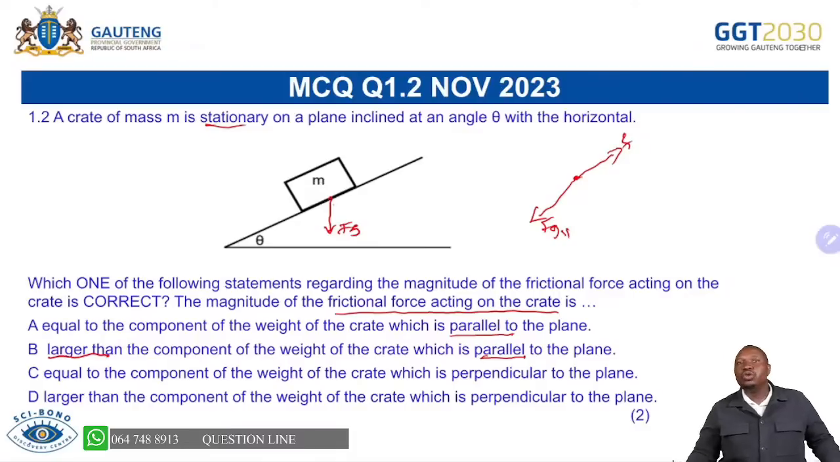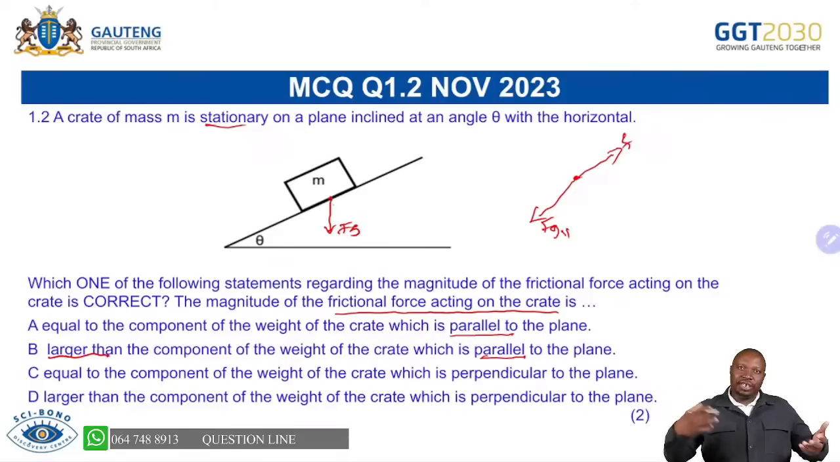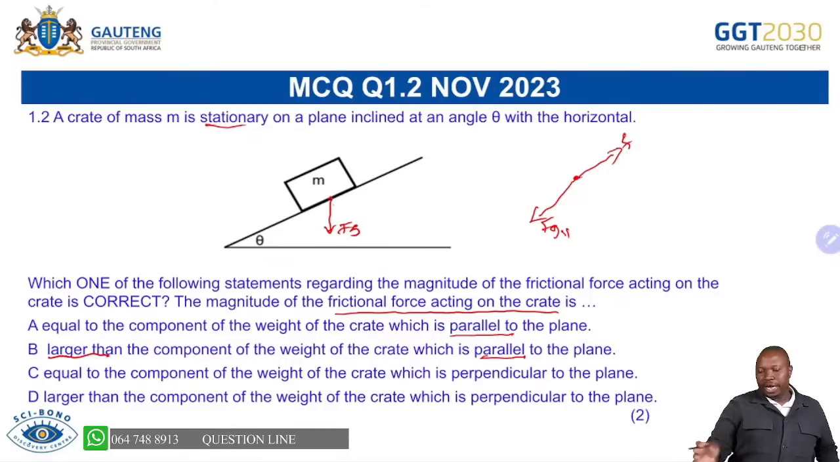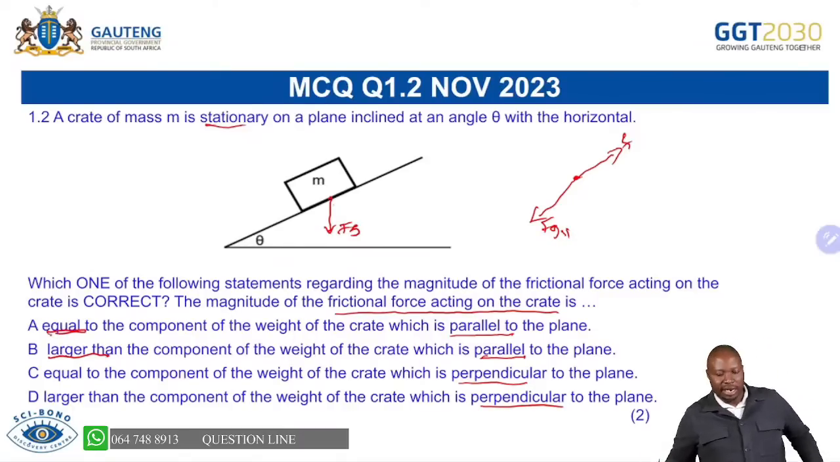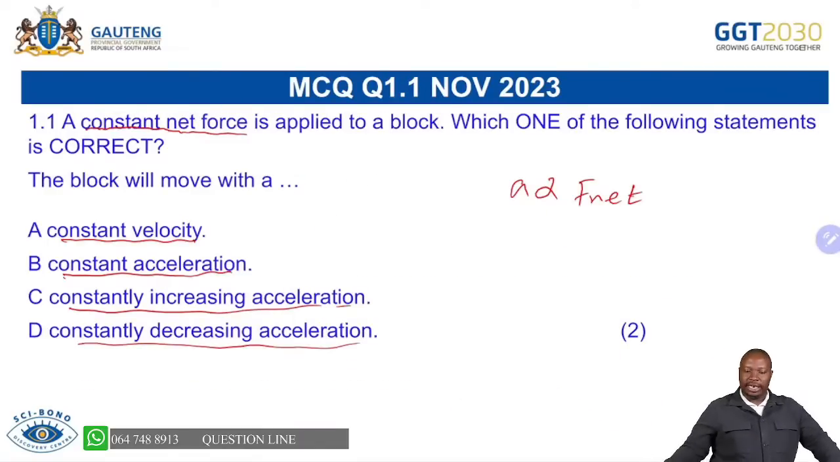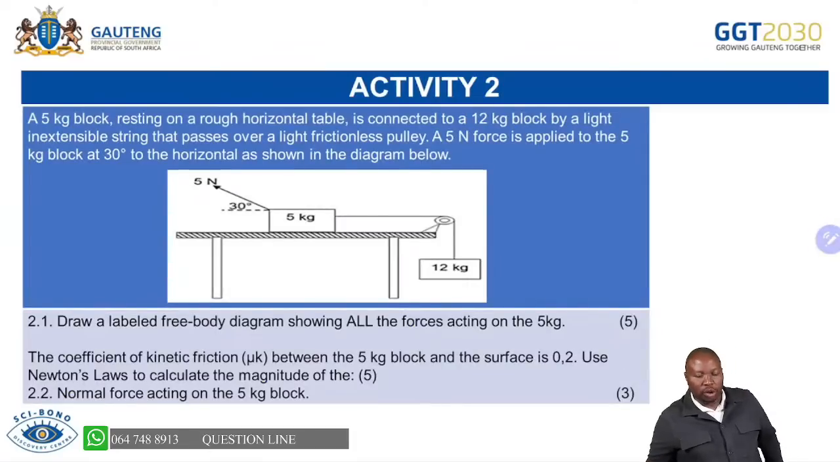The main thing that we know is that the forces we're talking about are the parallel forces, because these are the two opposing forces when we look at how the object is supposed to move. It's not the perpendicular forces that make the object move in this direction. So it must be A or B. But for the object not to move, the two components, the Fg parallel and the friction, must be equal. So the correct answer must be saying it is equal to the component of the weight of the crate which is parallel to the plane. You are able to do that with no problem, and then choose your correct answer.